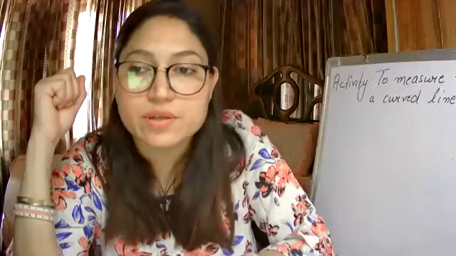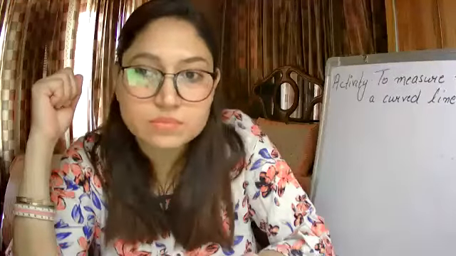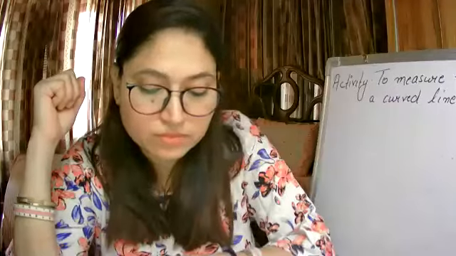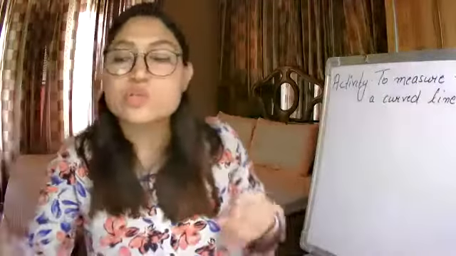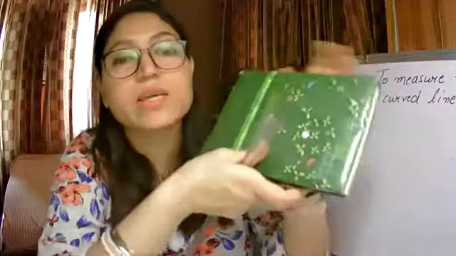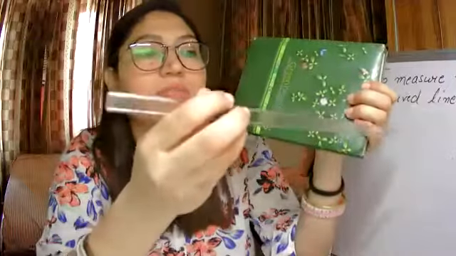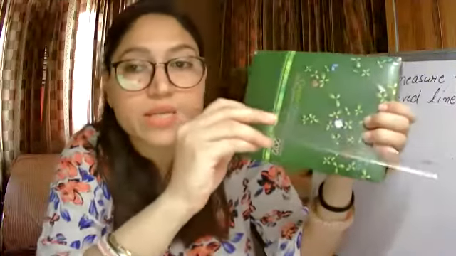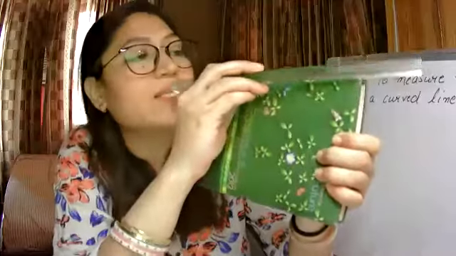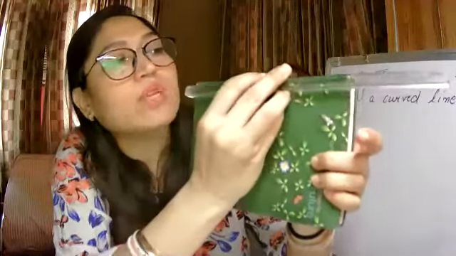Ma'am, the first one is that the scale should be kept along with the object that is to be measured. For example, if I want to measure the length of this diary with a scale, the first point is that you have to place the scale along the length.